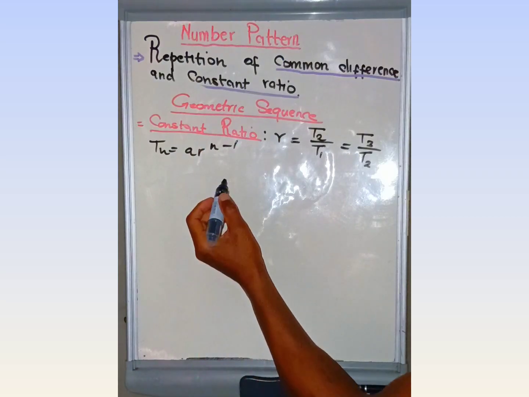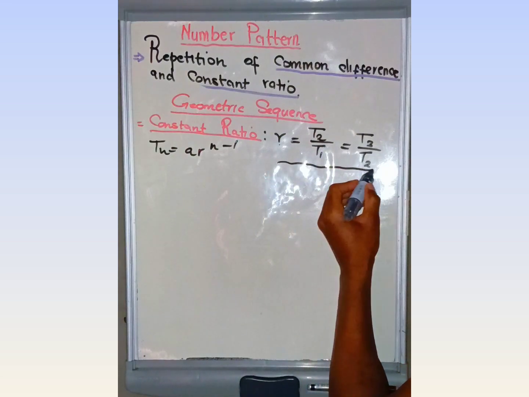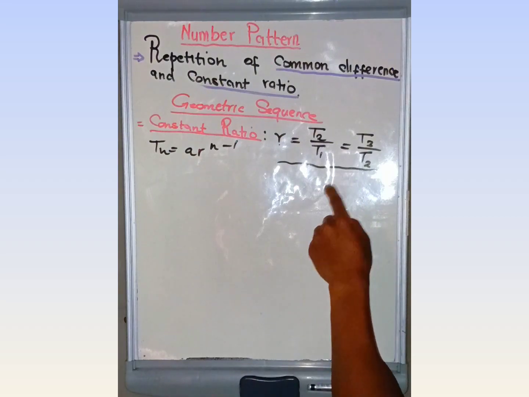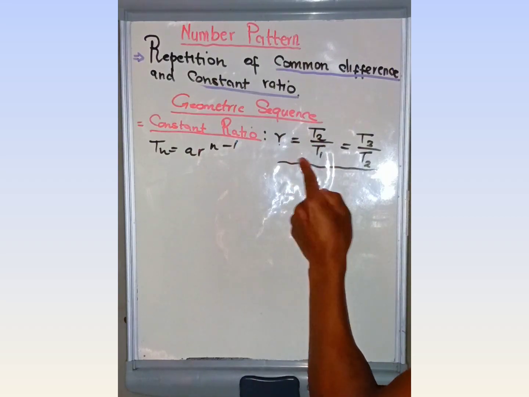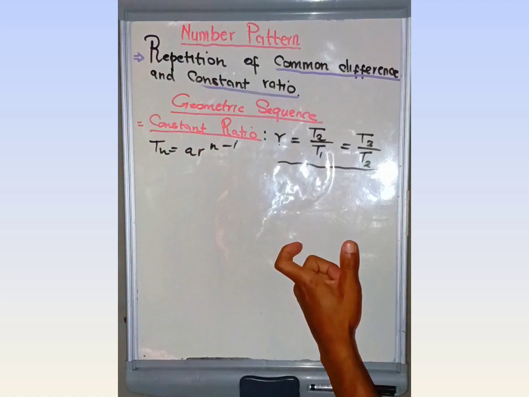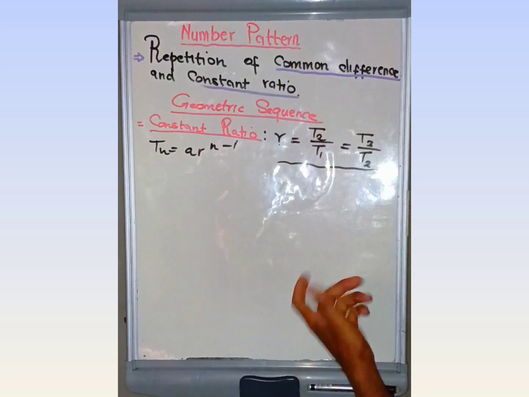Therefore, this is the value of r formula. This formula is going to help you calculate the value of r, it is going to help you prove this is a geometric sequence, and it is going to help you determine the unknown variable in the sequence.